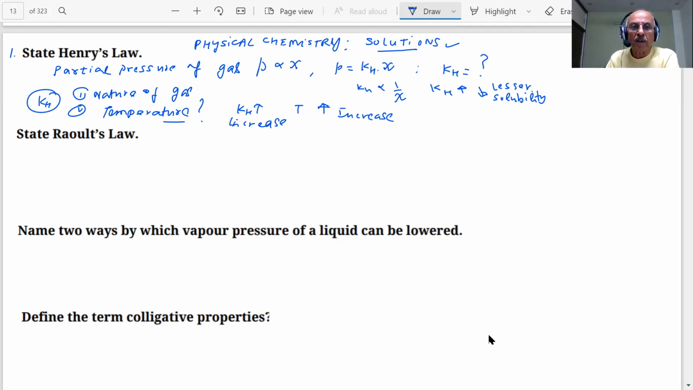I've just mentioned Henry's law. Henry's law means there could be so many questions based on it. Our purpose is to solve and give you a complete range of the possible questions which can be asked in the examinations. Henry's law is very important. Can you tell me two applications of Henry's law?